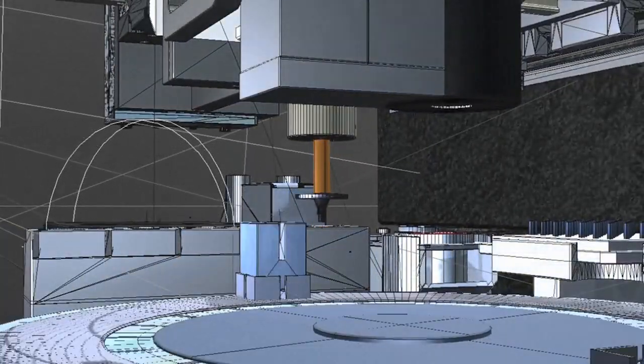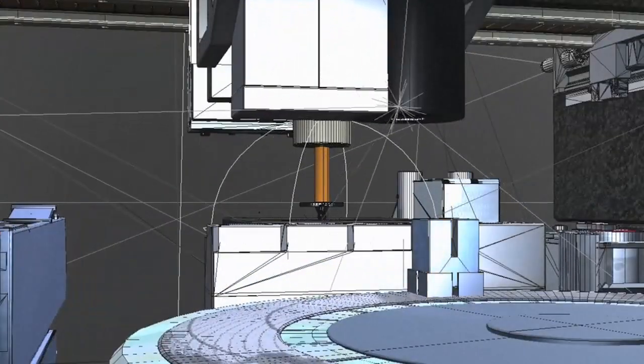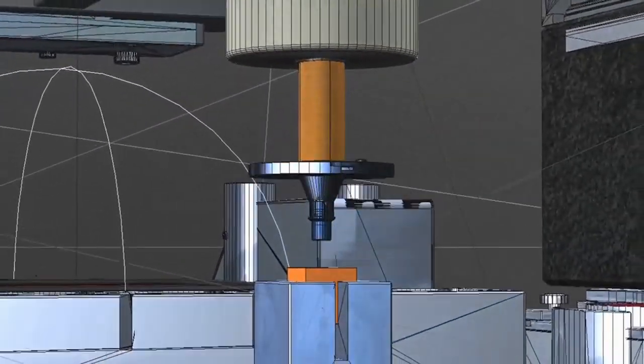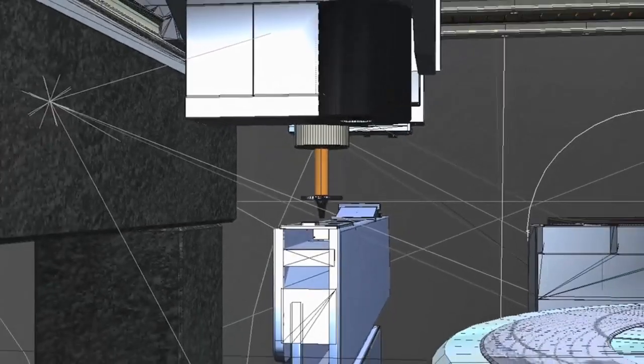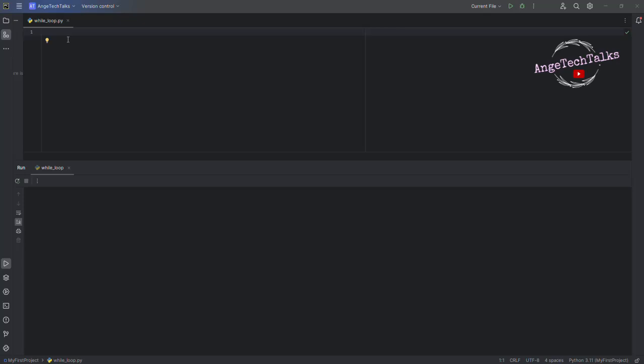Apart from the break statement, you can control a while loop in other ways. For example, imagine a machine that spins endlessly to make chocolate. We want our machine to stop after making 5 chocolate. Here's how to do this. First of all, we need to create a new variable called chocolate counter that equal to 0. Perfect. So here we initialize the chocolate counter. We start with 0 chocolate made.